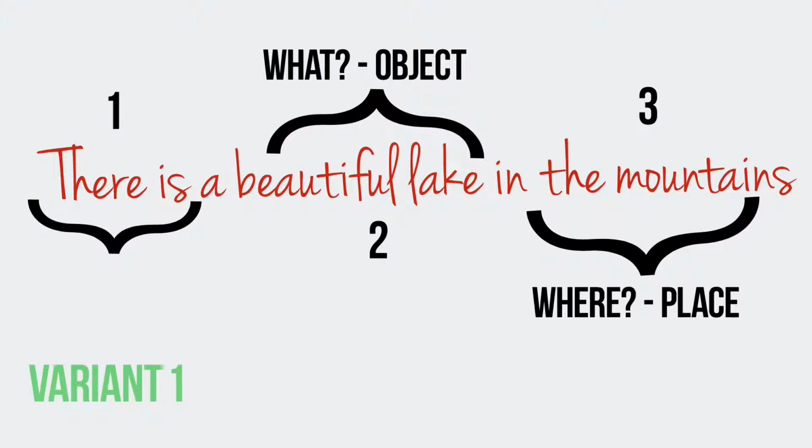There are two ways how you can put there is, there are construction in a sentence. Variant number 1. First, you say there is or there are. After that, you name the object. You speak about what? A beautiful lake. And number 3 in the sentence is the place. Where? In the mountains. For example, there is a beautiful lake in the mountains. 1. There is. 2. A beautiful lake. 3. In the mountains.